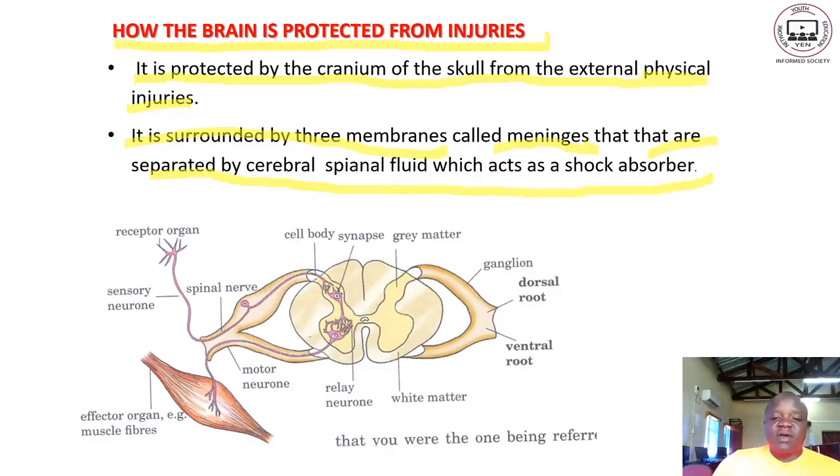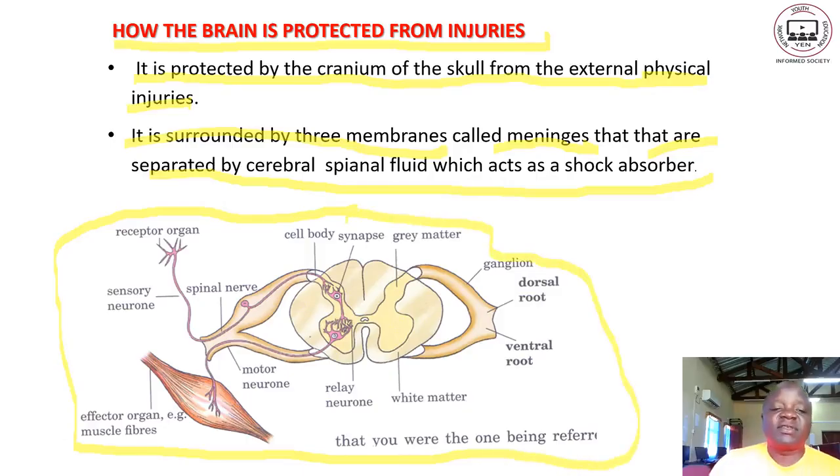Now this one is a diagram, a transverse section of the spinal cord. On this transverse section of the spinal cord, we have the receptor organ.